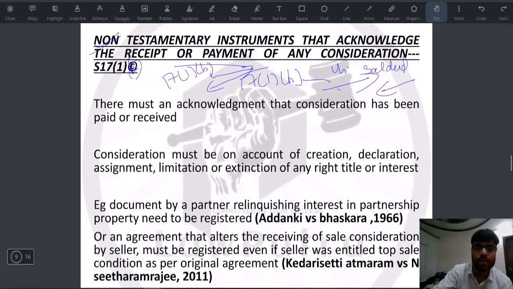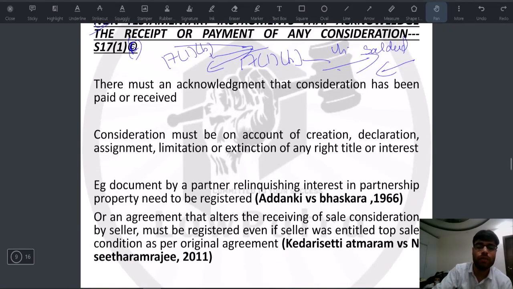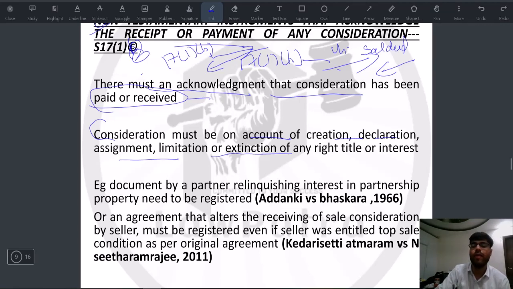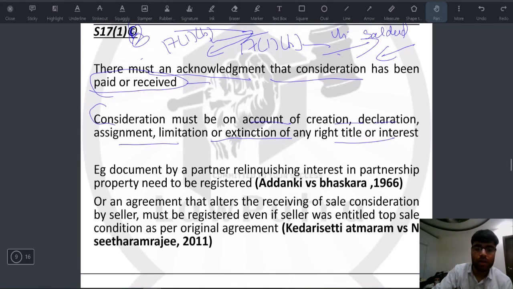Now for application of this section, there are certain essentials which are very important. First of all, there must be an acknowledgement that consideration has been paid or received. Okay, an agreement which says that I will pay consideration in future, that does not come under this section. Then consideration must be on account of creation, declaration, assignment or limitation of any title or interest in an immovable property. Okay, for example, and this example is taken from this case, a document by a partner relinquishing interest in partnership property needs to be registered.